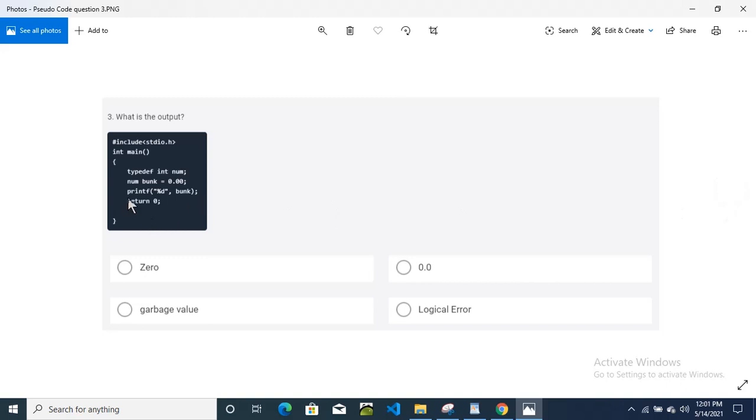So during the examination, whenever they ask any pseudocode question, hand run your program first. Okay, then you will definitely get the output.